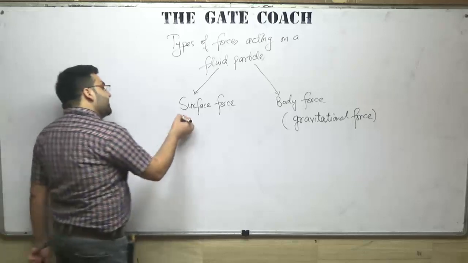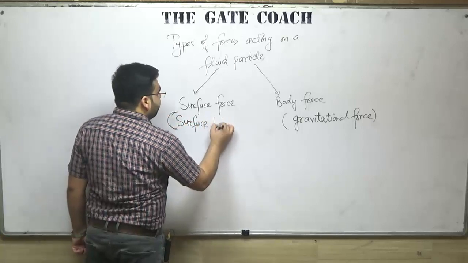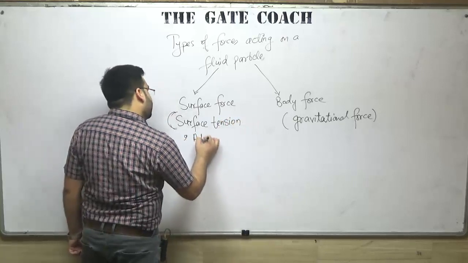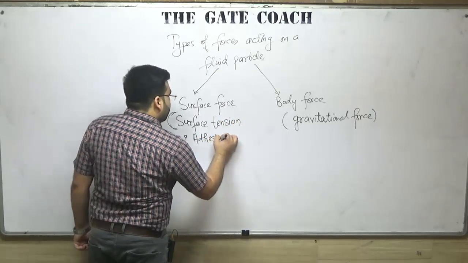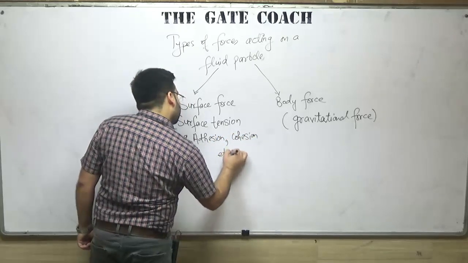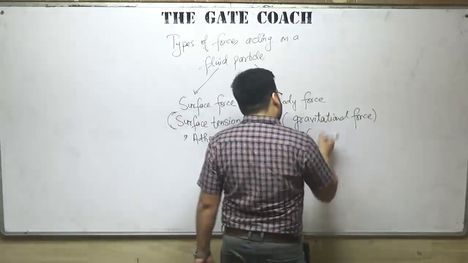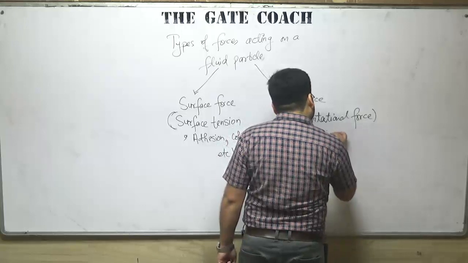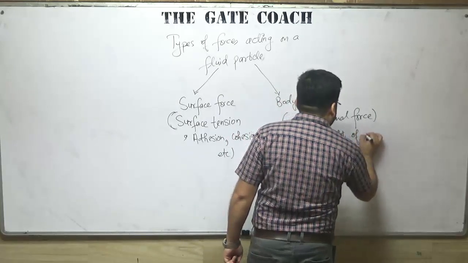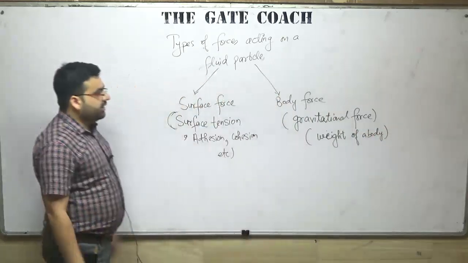Surface force can be surface tension, adhesion, cohesion, etc. And body force is due to gravitational force. The example can be the weight of a body.